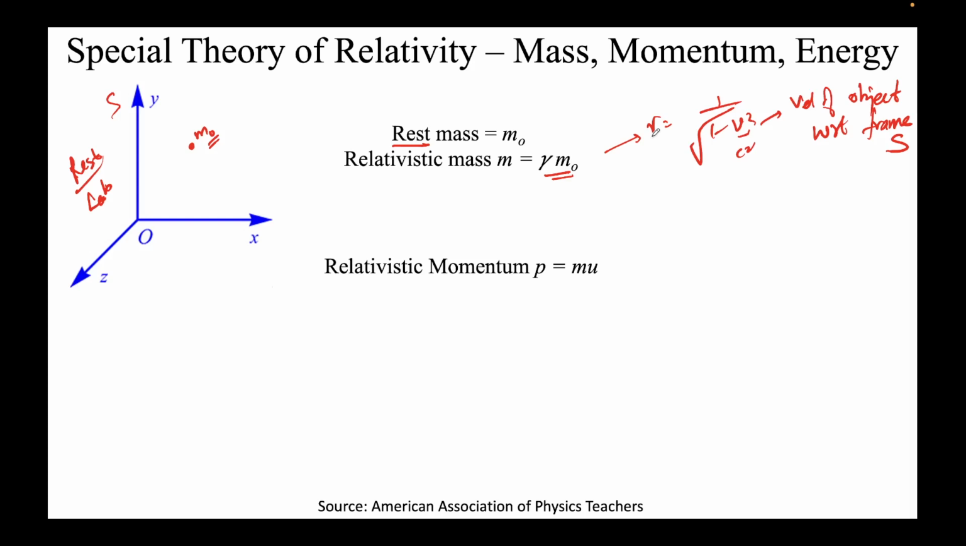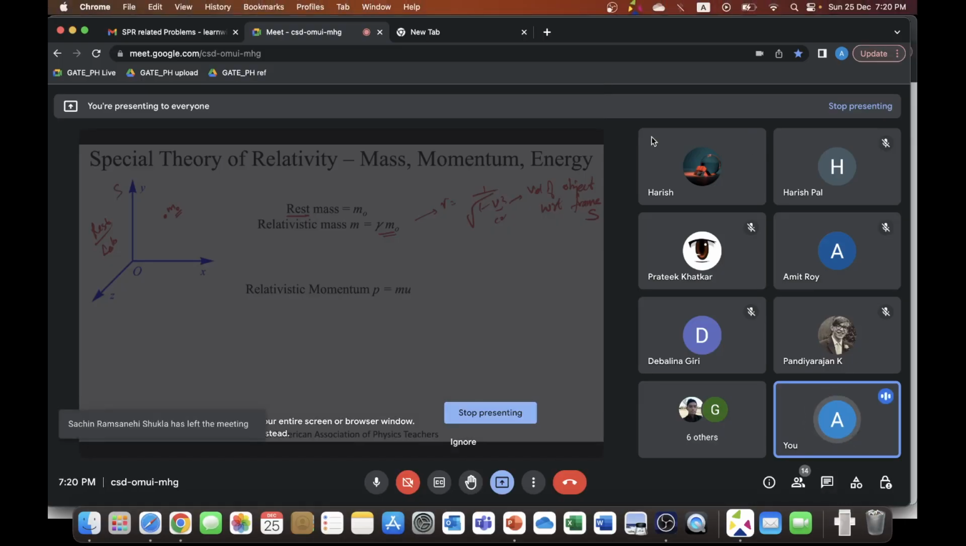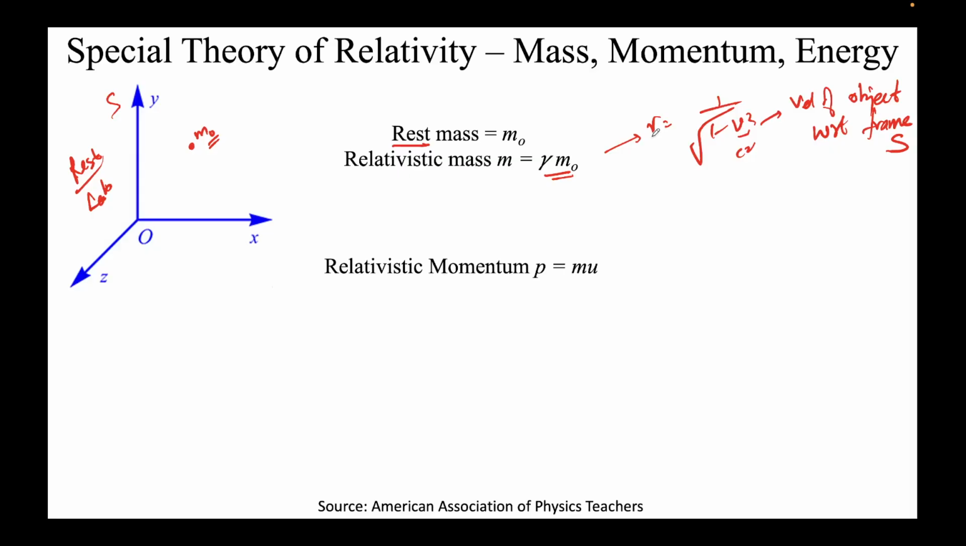Sir, this v, velocity of object, should be with respect to the S prime frame. There is no S prime here. So Harish is saying that the velocity v here should be with respect to the S prime frame. There is no S prime frame here. There is only one frame.